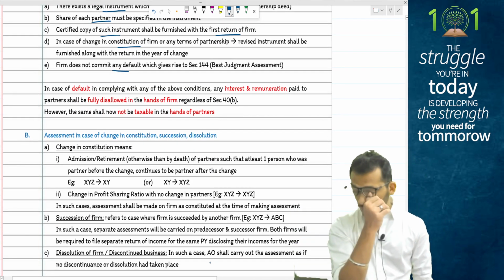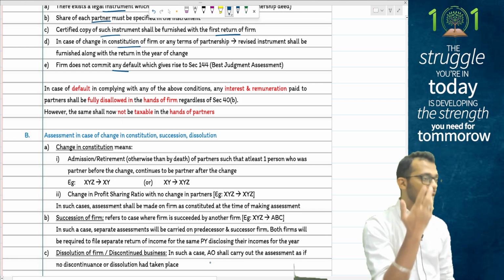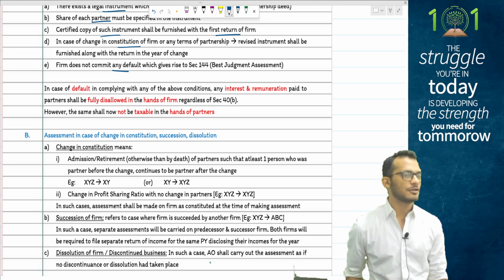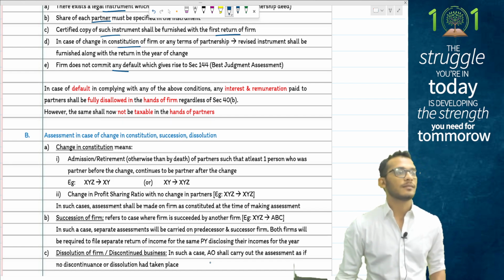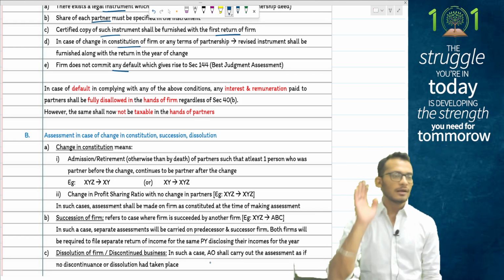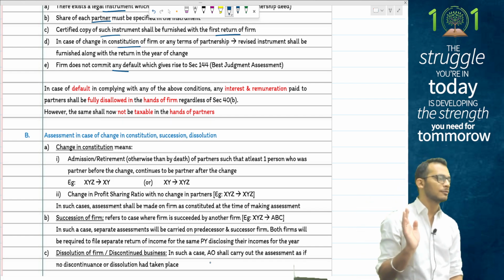Second, people, when it comes to change of constitution, succession and all those things, income tax is clarifying that when there is a change of constitution, meaning there is just an addition or retirement of one or more partners in such a way that the firm is not dissolved, the assessment on the firm will continue as it is.